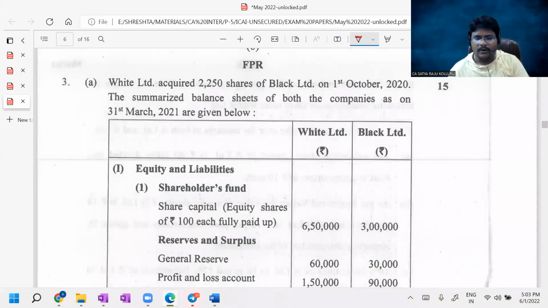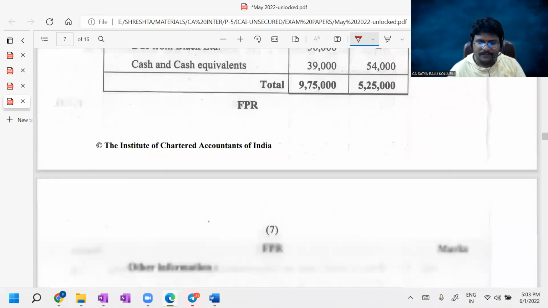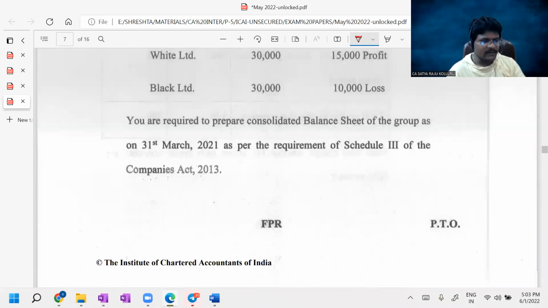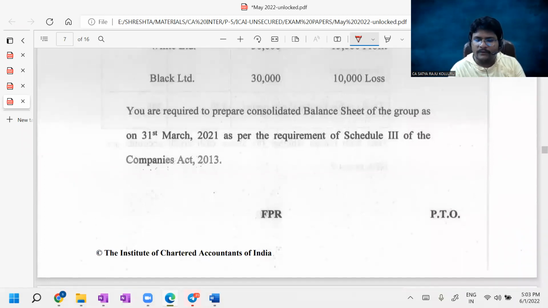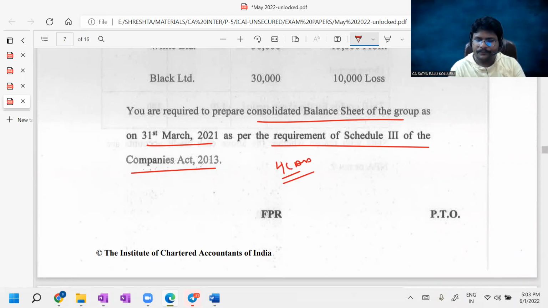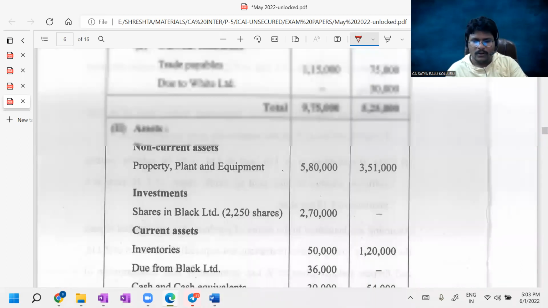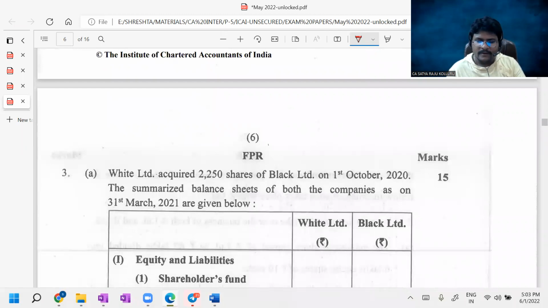Then come to question number 3, which is related to the consolidated balance sheet, guys. What they asked, let me check here. You are required to prepare the consolidated balance sheet of the group as on 31st March 2021 as per the requirement of Schedule 3 of the Companies Act 2013. 4C approach. Now, if you observe, the information is given as on 31st March 2021.